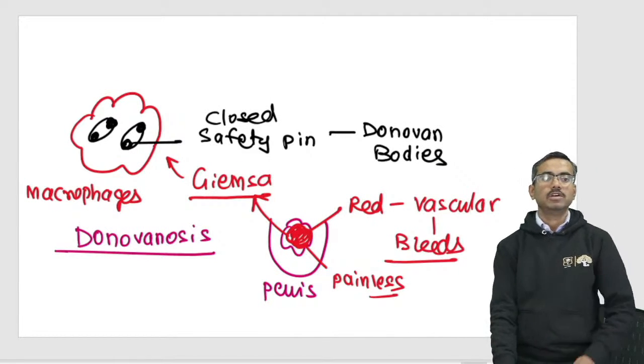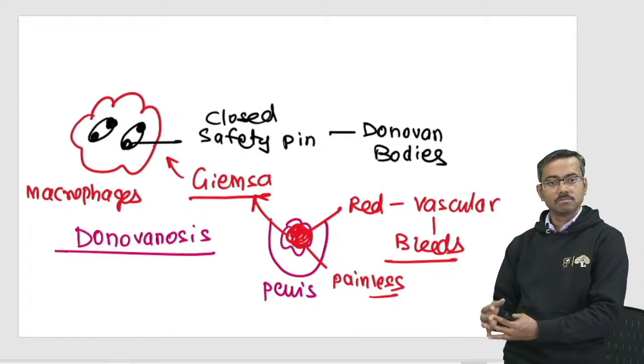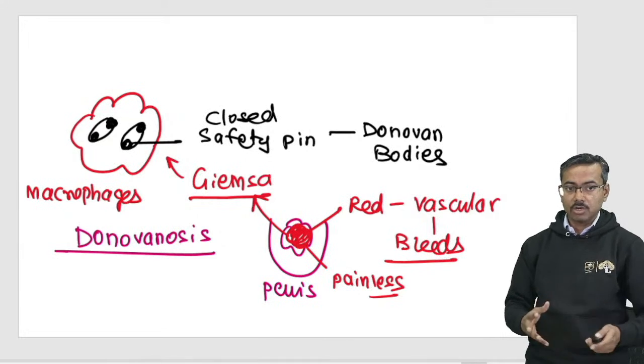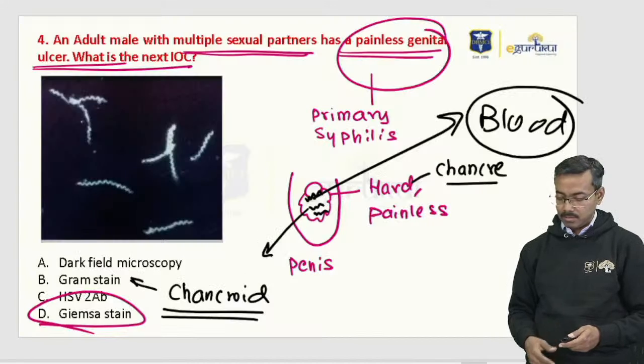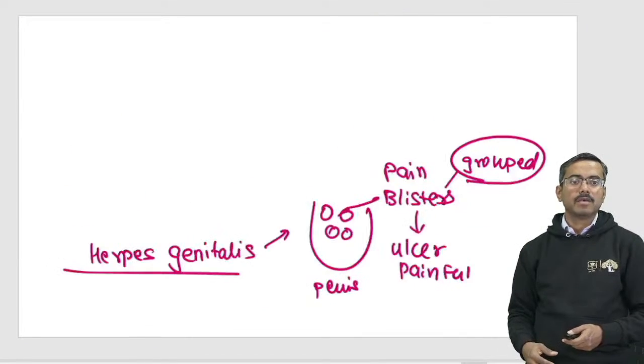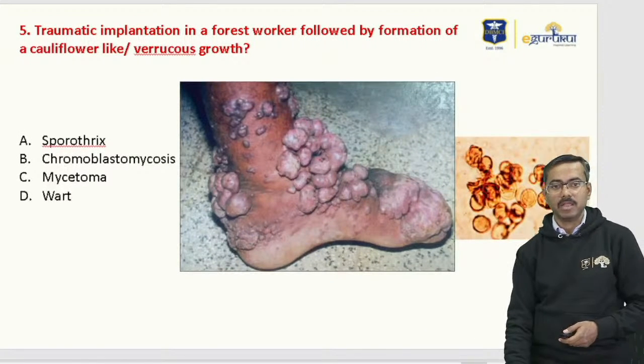So this is vascular. I'm just trying to give you some information about the other options also. So this gives you a holistic idea on what we are doing here, right? So that's the Donovan body, inside Donovan. So the answer on this would be dark field microscopy. Clear? Okay.